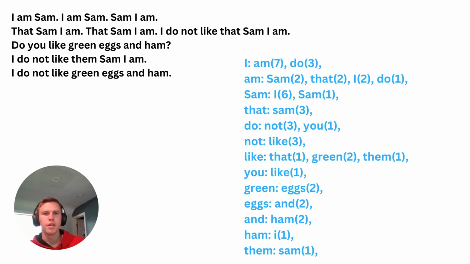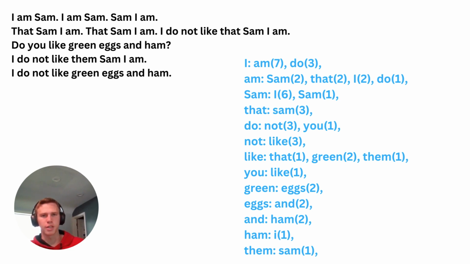So here in the blue, we see the table of this poem. On the left of the colon are all the unique words that are in this poem. On the right is the values that are corresponding to each of the keys. And basically what this tells us is the odds of what word follows each word. So for example, looking at the first index, the word I is followed by the word am 7 times and the word do 3 times. The word am is followed by the word Sam twice, by the word that twice, by the word I twice, and by the word do 1 time.